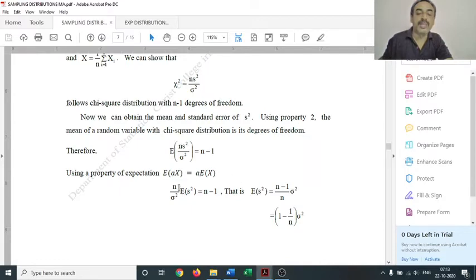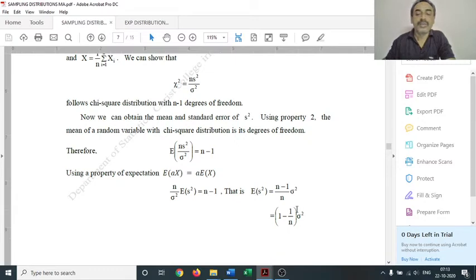Therefore this n by sigma square can be treated as a constant, so it comes outside the expectation operator. So n by sigma square E of S square equals n minus 1. That is E of S square equals (n minus 1) by n sigma square, which is (1 minus 1 by n) sigma square.